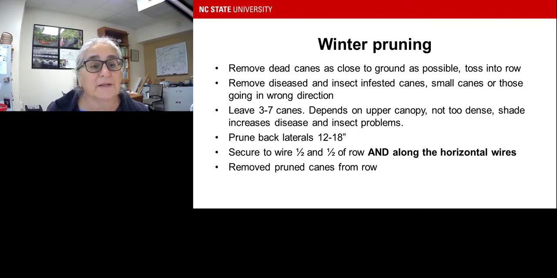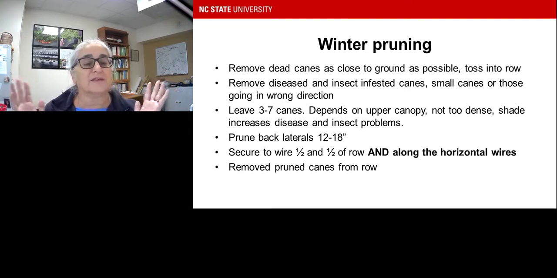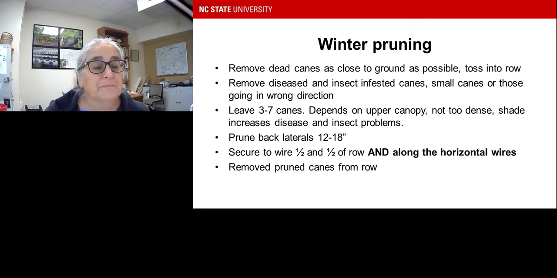And then you want to prune back the laterals to 12 to 18 inches, and we'll have a few diagrams of that in a second here. And you want to secure to the wire about half on one side of the trellis and half on the other side of the trellis. So if you have that V trellis, that's what you want to do, along the horizontal rows. So this is the key point right here. And then you want to remove those pruned canes from the row after you're done pruning in the winter.